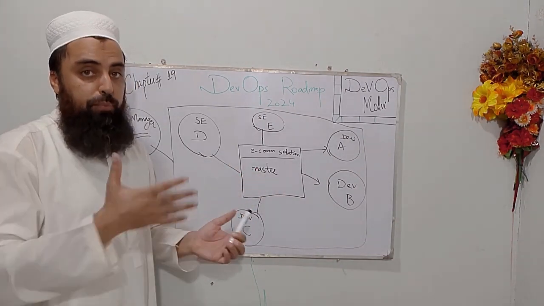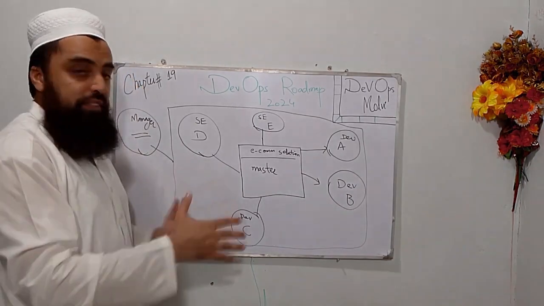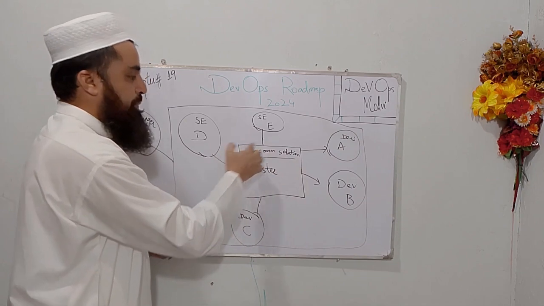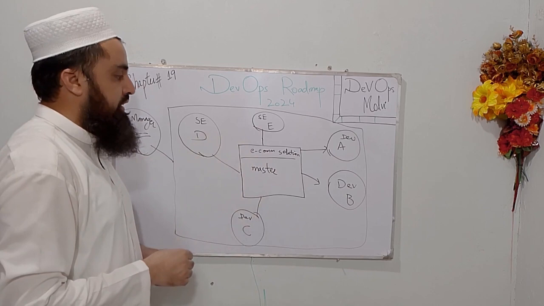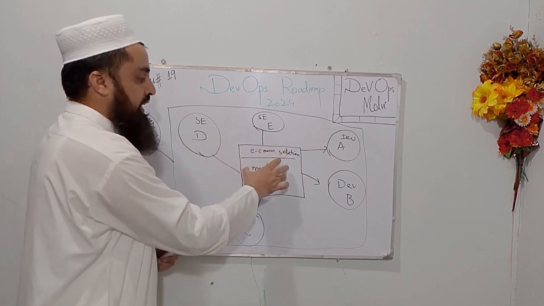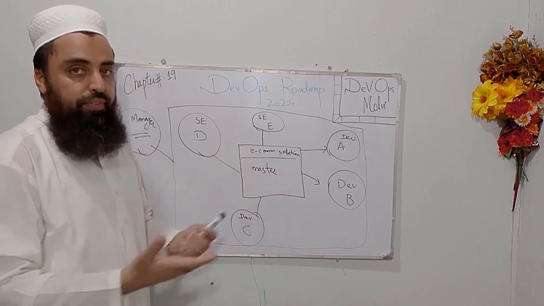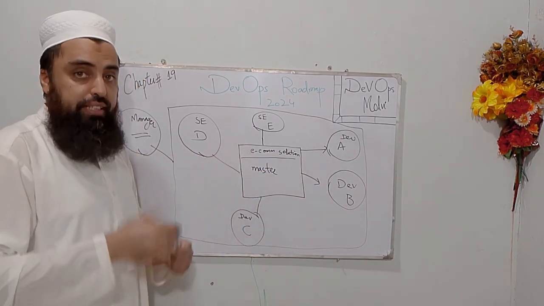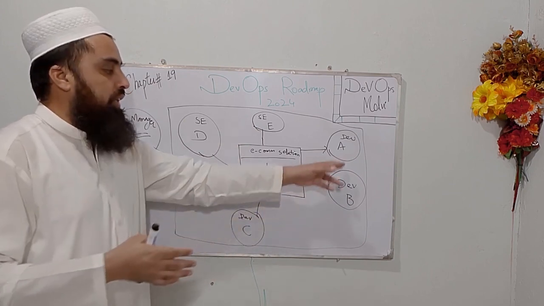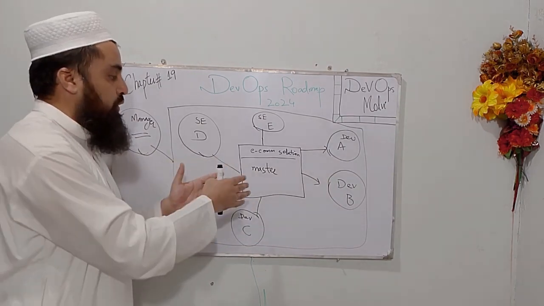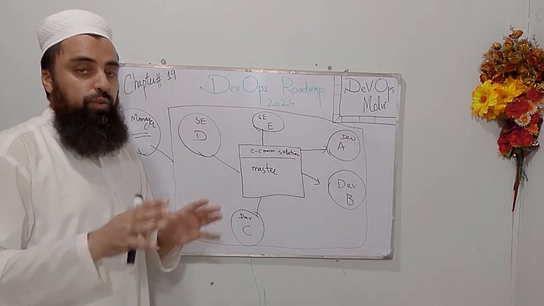We will study the branching strategy in Git and why it is necessary to create branches for the code. But for now, you need to understand that this is my project and these are the team members of the development and software engineering team. They are working on a single project, and Git is helping them avoid conflicts, because each developer and software engineer is writing code. So in order to avoid conflicts, they create separate branches, and those branches are merged with the master branch after testing and verifying the code is working fine.